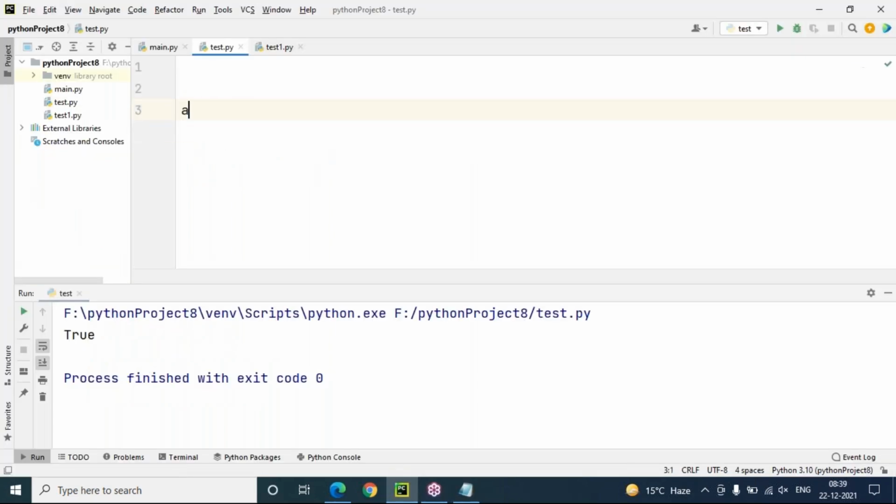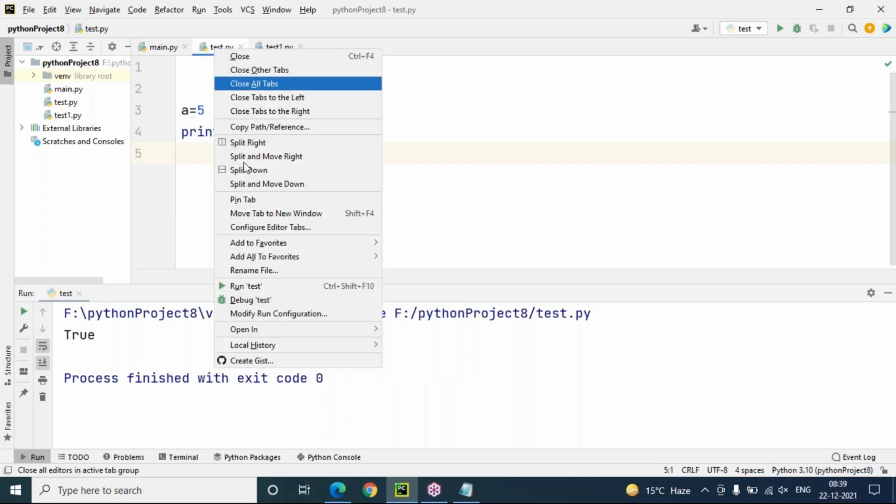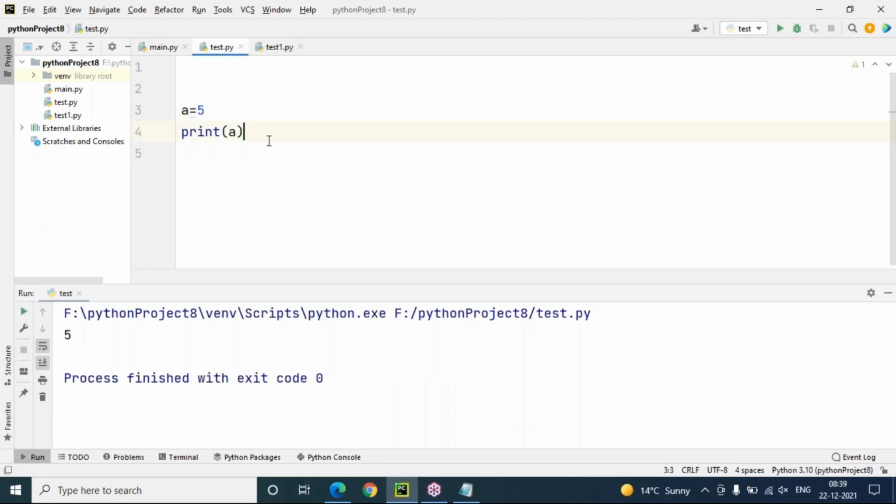For example, let us consider a value 5, any number you can take, no problem. Print A. We are assigning the value 5 to variable A. This is simple assignment. Immediately next, taking A plus equals to 2, print A. That means add and assign. A is already holding 5 and 2 will be added to A. 5 plus 2 is 7. Then 7 will be assigned to A. So this is add and assign.